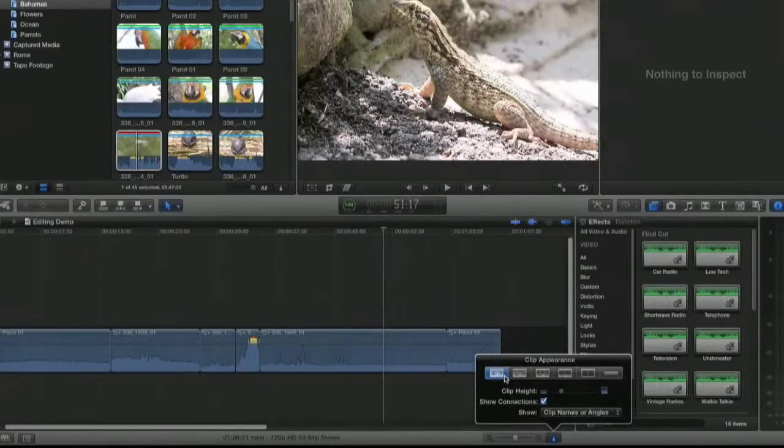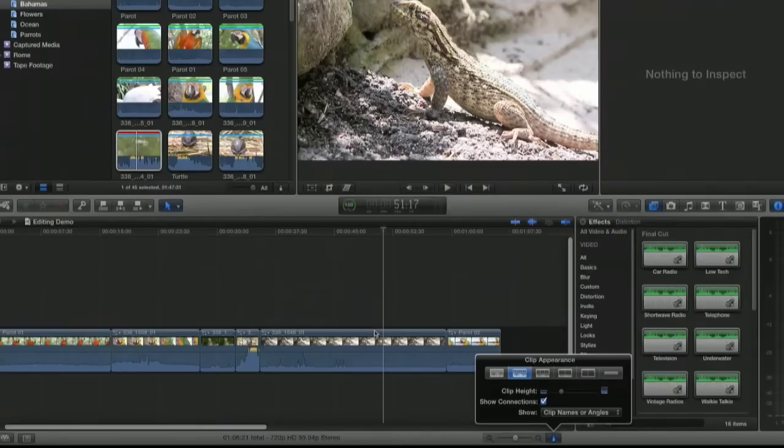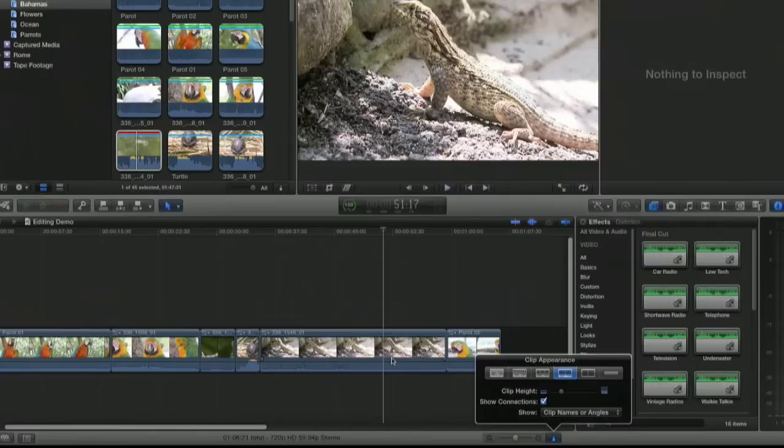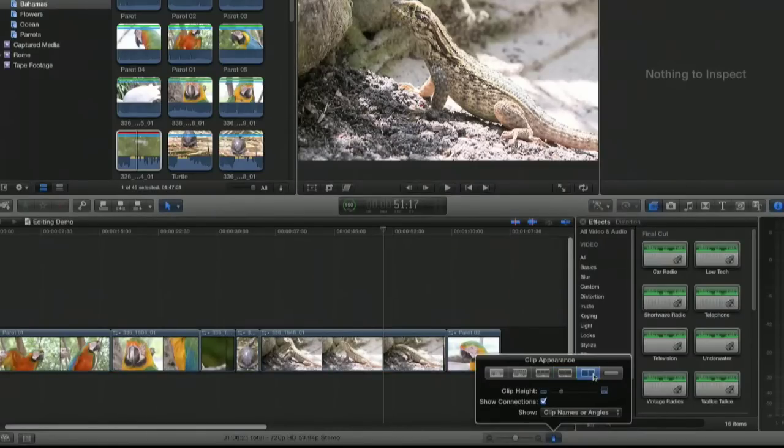As you can see, we've got waveforms here, and all the clips are displaying the audio only. We can still see the image, but effectively what we're actually seeing in the timeline is the actual audio only. If I click the next one along, we can see the video and the audio, video being displayed as a lot of little thumbnails, audio being displayed as waveforms here, and again we can see audio and video with the thumbnails being slightly larger. If I click the fourth one along, we can see the thumbnails is quite large and the audio is much smaller, and we can see thumbnails only.